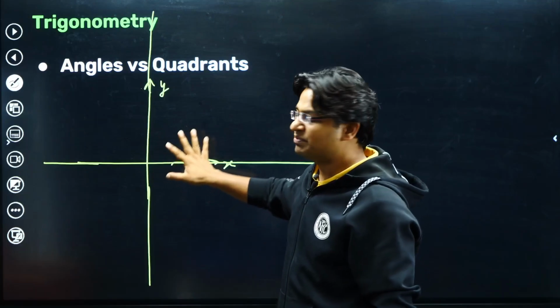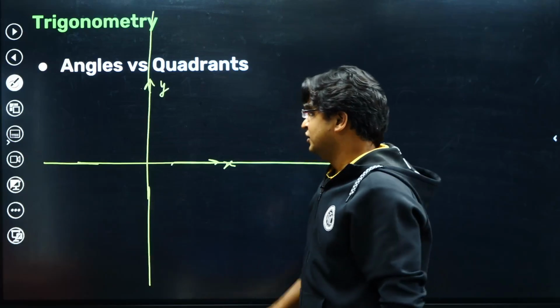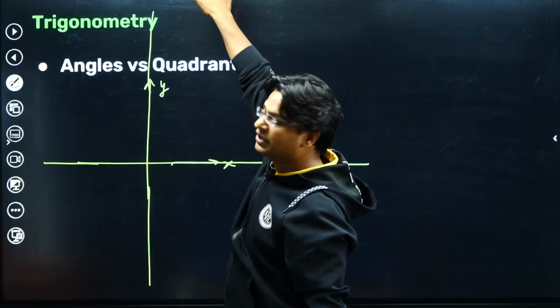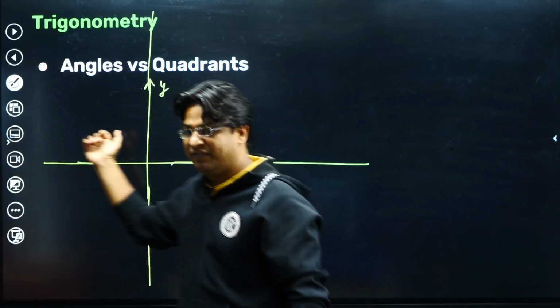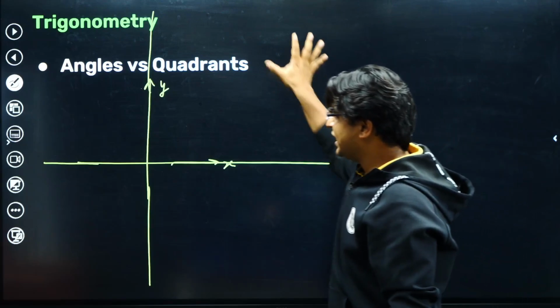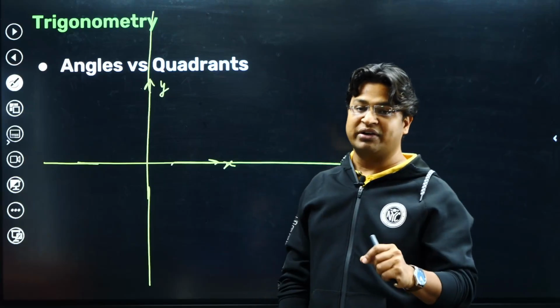Again, you can imagine this plane, the plane of this screen, extending up to infinity in the upward direction, infinity in the downward direction, infinity towards left, infinity towards right. So this entire plane has been divided into 4 parts. Each part is called a quadrant.